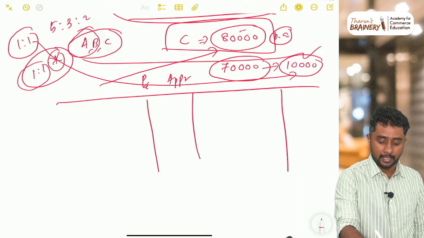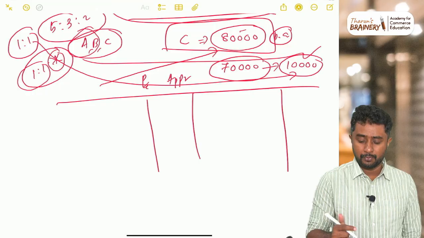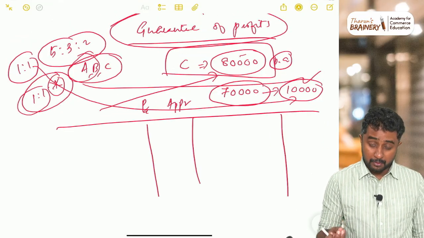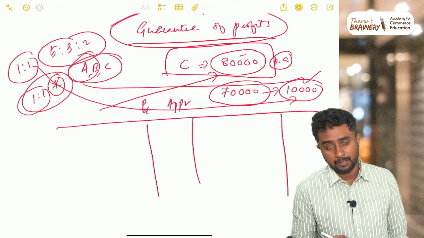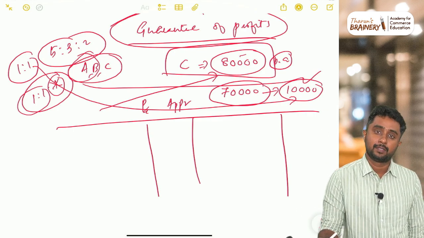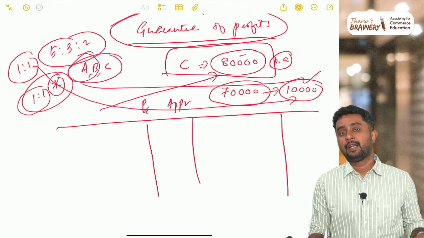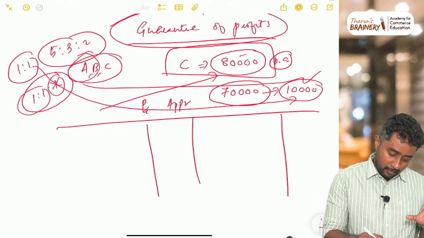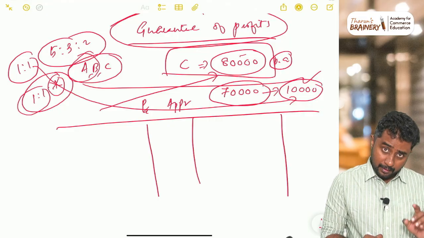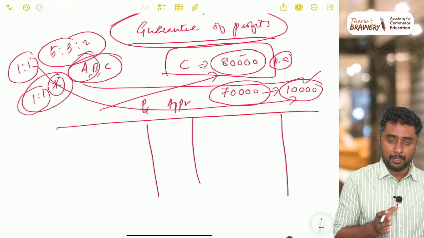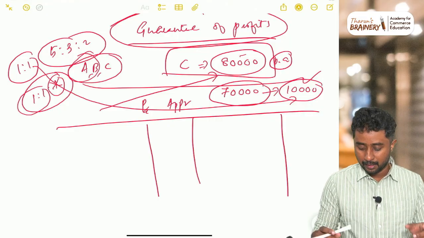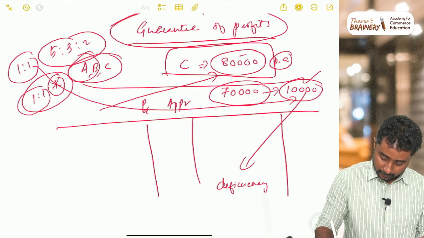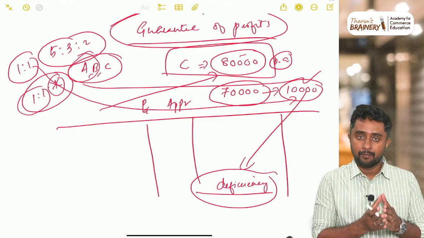Suppose it is 5:3:2. This is one of the confusing topics for students when they attempt questions from this guarantee of profits topic. That is why we are discussing guarantee of profits as the second important topic for today's discussion. So what is the reason? Sometimes the ratio in which these people have to pay the amount, this amount being called the deficiency, how to pay it will not be mentioned in the question.